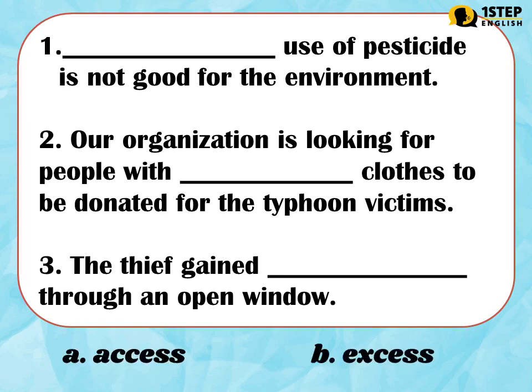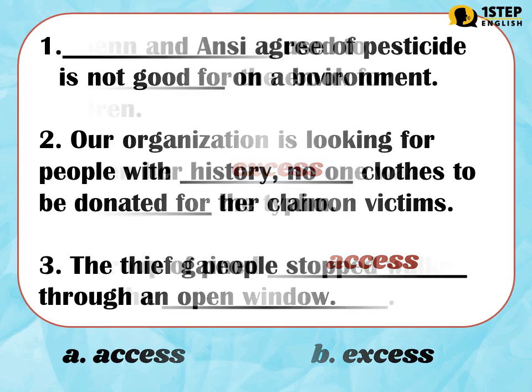Letter A. Access. Letter B. Excess. The correct answers are Number 2. Letter B. Our organization is looking for people with excess clothes to be donated for the typhoon victims. Number 3. Letter A. The thief gained access through an open window.